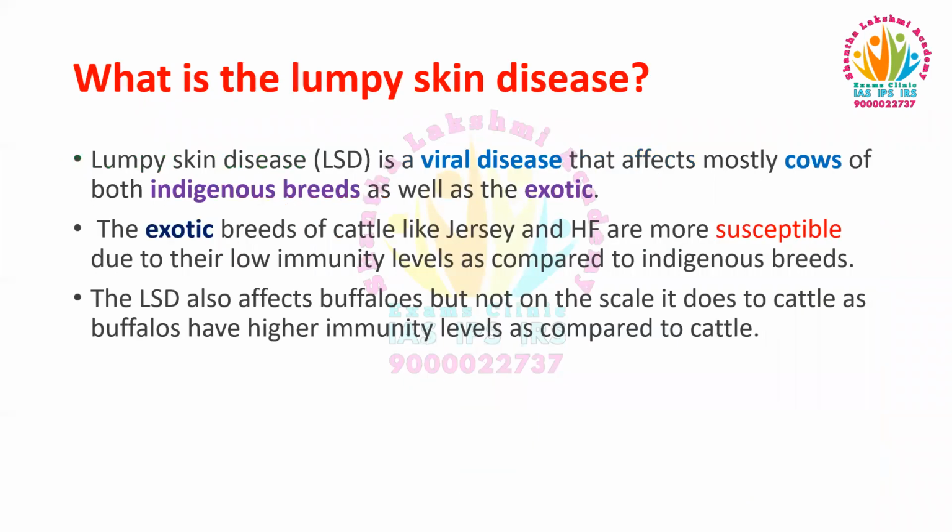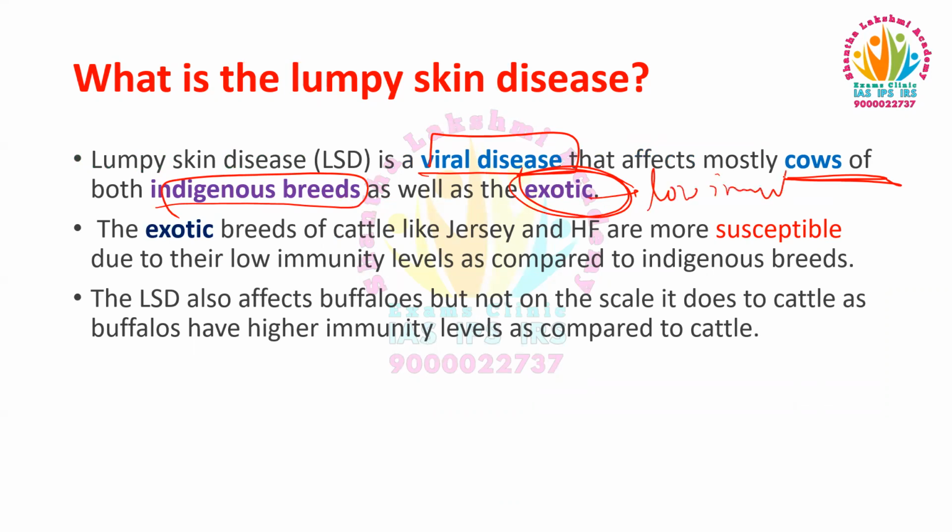Now, what is this lumpy skin disease? It is a viral disease which affects mostly cows of both indigenous breeds as well as exotic breeds. The exotic breeds are more susceptible compared to the indigenous breeds because of their low immunity levels.